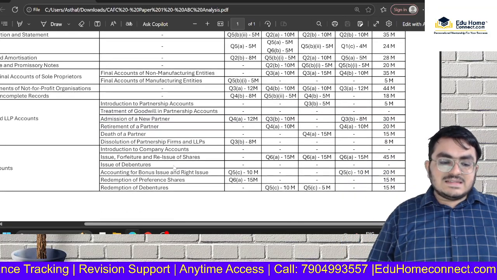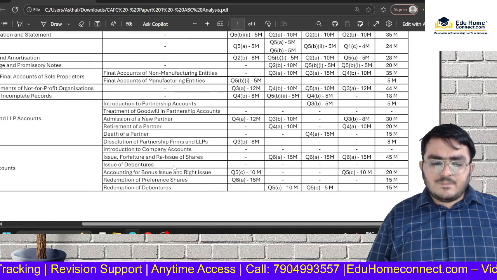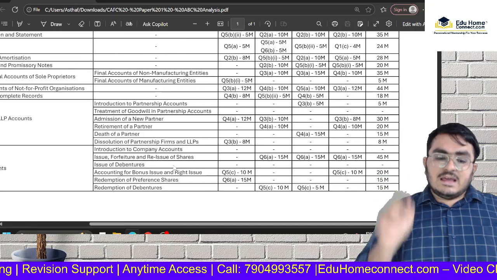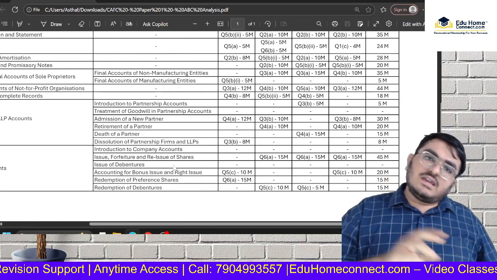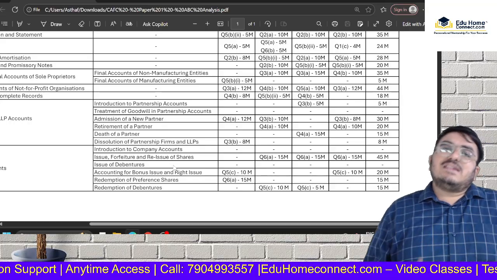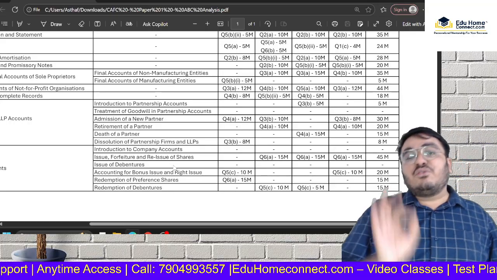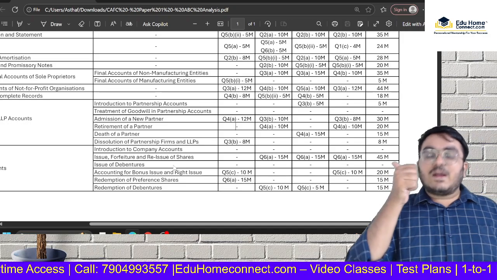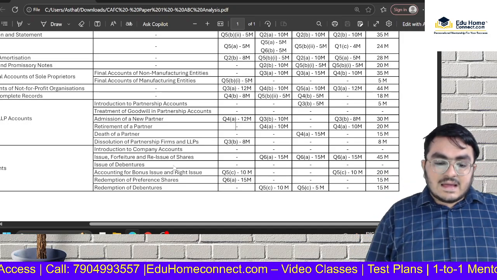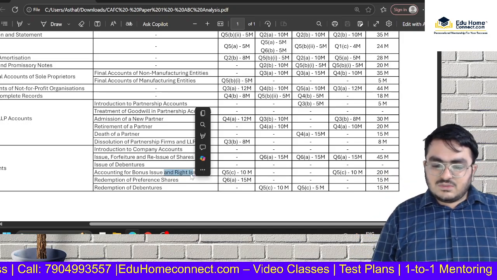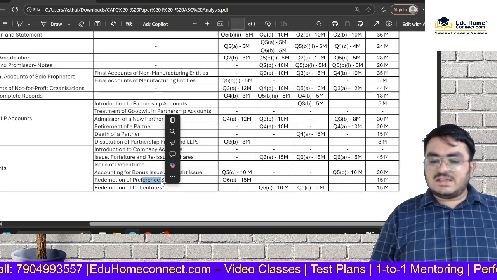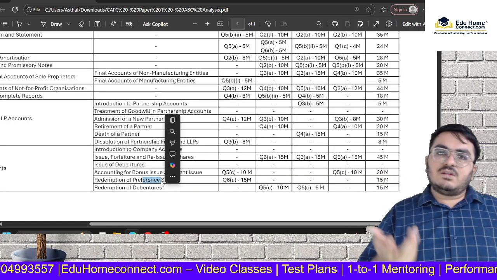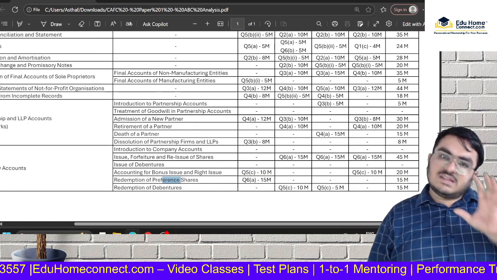Okay, next is company accounts. Now in company accounts, if you are seeing issue, forfeiture and reissue, unit number 2, that is ICAI's favorite. Every attempt they're asking for 15 marks. So what you should do, you should definitely do this. Accounting for bonus issue and right issue and redemption of preference shares is also a pretty important chapter, as company accounts is an important chapter anyway.